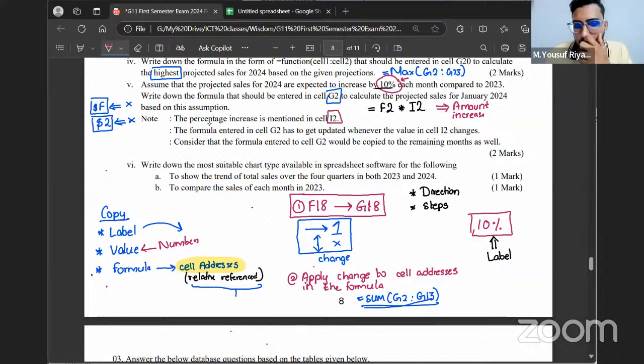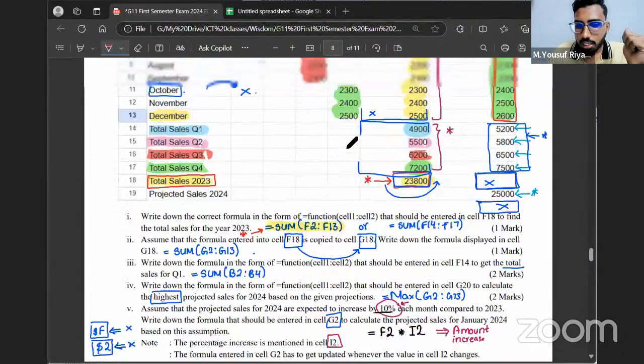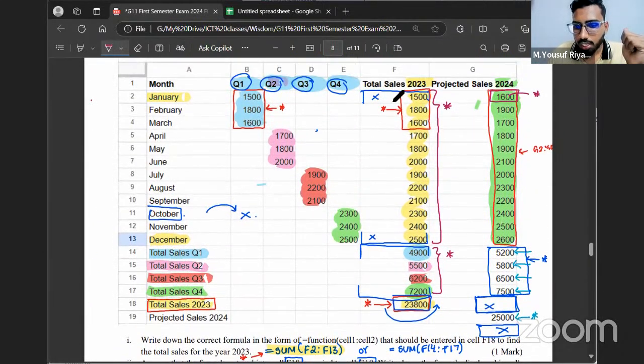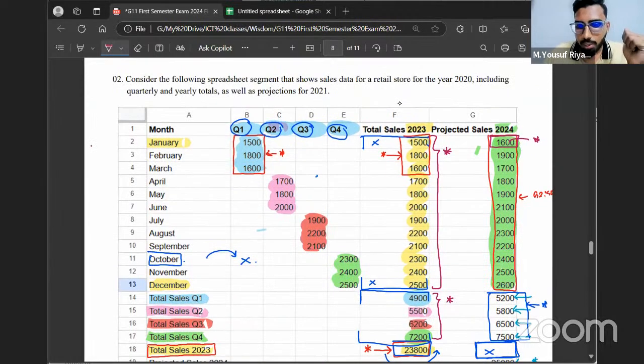So for example, if you notice here, the F2 cell has 1500 now. So if I multiply F2 with I2, that's going to be basically 1500 into 10%.